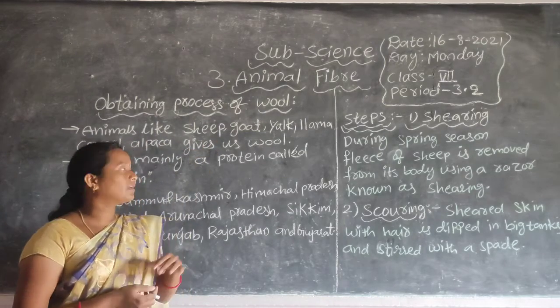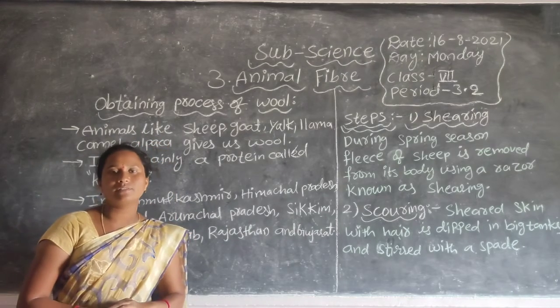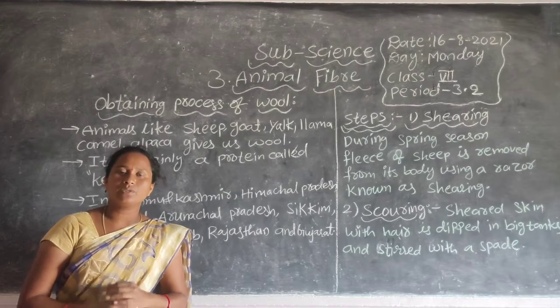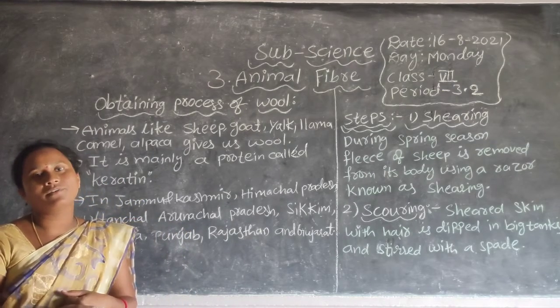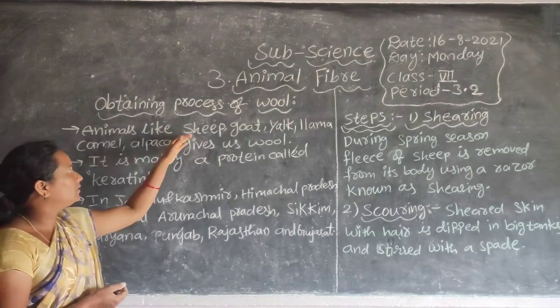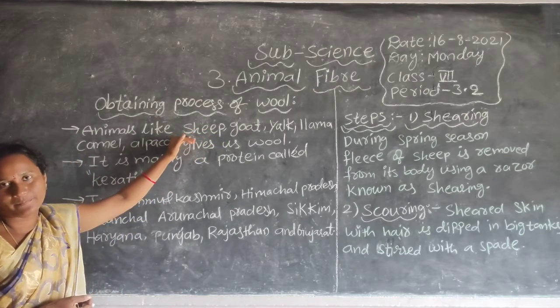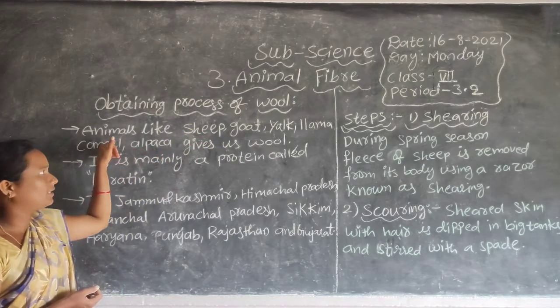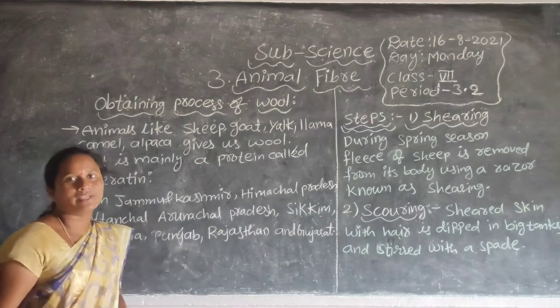These animals live in different places with different climatic conditions, so they have different types of hair. If you take a goat, it has soft hair, and if you take a camel, it has rough hair. So two types of hair are present.